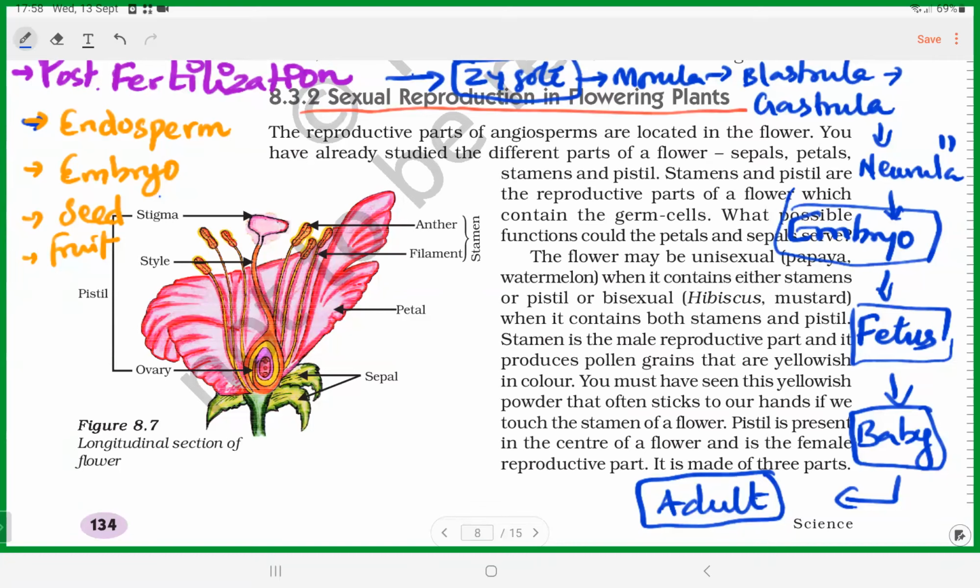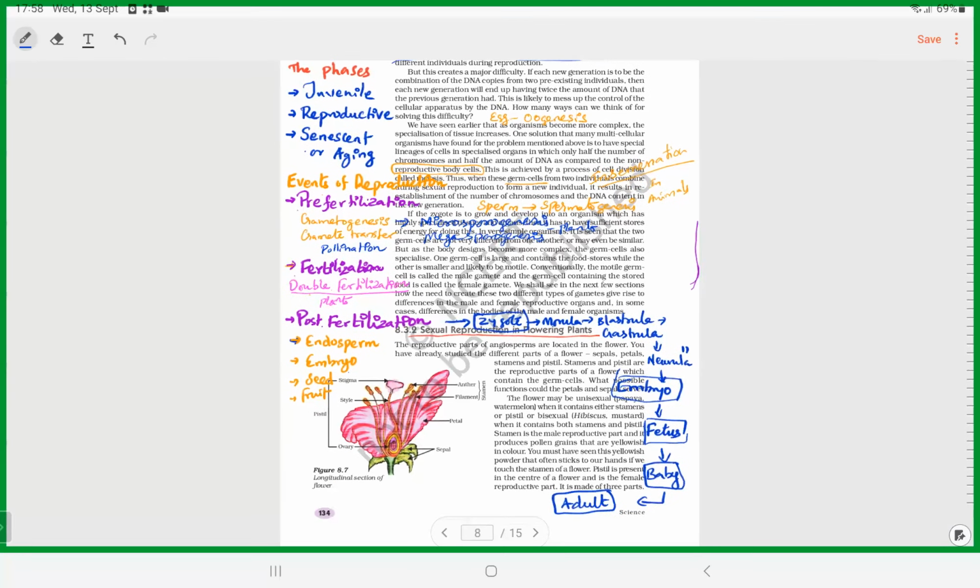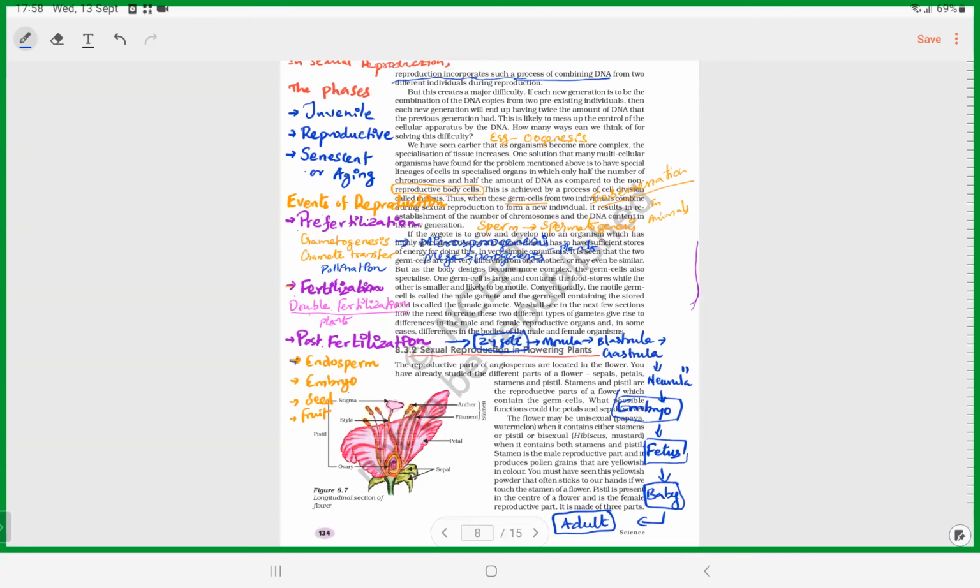So you must know about that when it comes to sexual reproduction. You should know about the phases in sexual reproduction. What are the phases? Gonal phase, reproductive phase, senescent phase. They are the phases in sexual reproduction. And then events in sexual reproduction: pre-fertilization, fertilization, and post-fertilization. The pre-fertilization events include gametogenesis and gamete transfer, and fertilization is the fusion of male and female gametes.